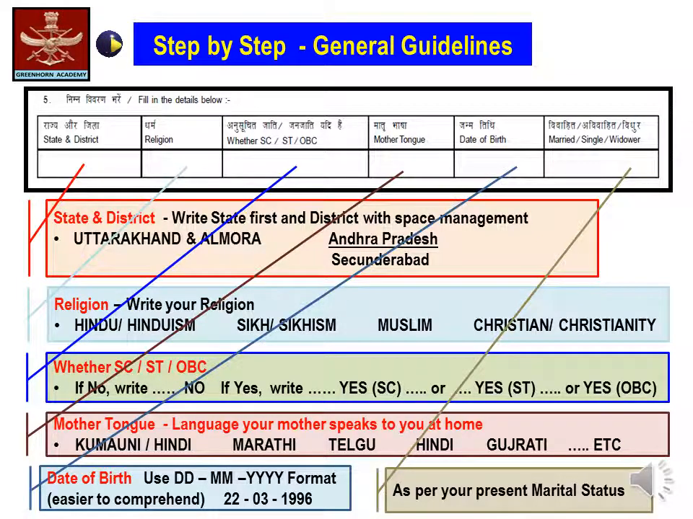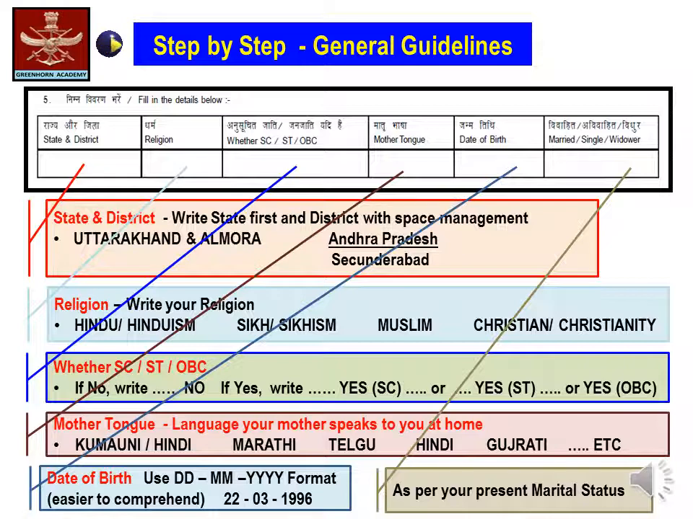Second, the religion. Write your religion: Hinduism, Sikhism, Muslim or Christianity. Third, whether SC, ST or OBC. If no, simply write no. If yes, write yes followed by SC, ST or OBC in the bracket.